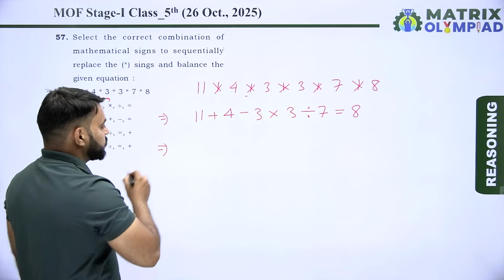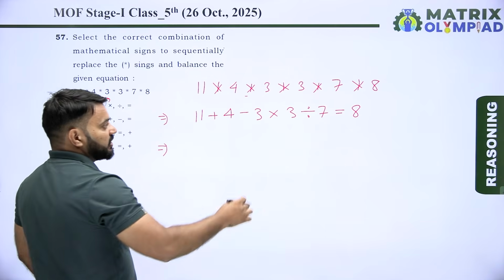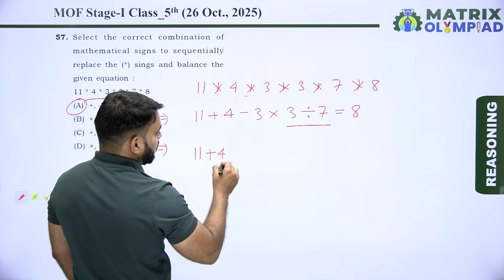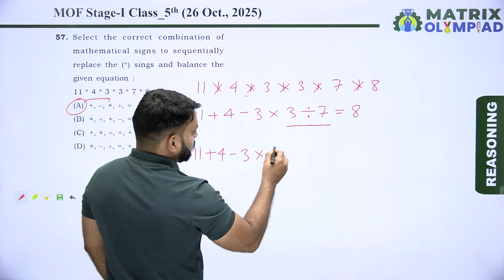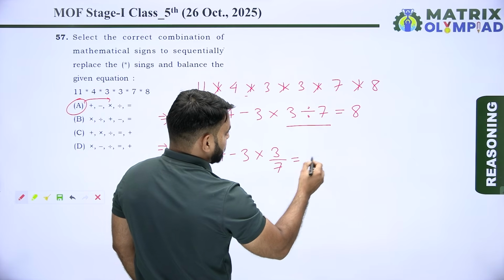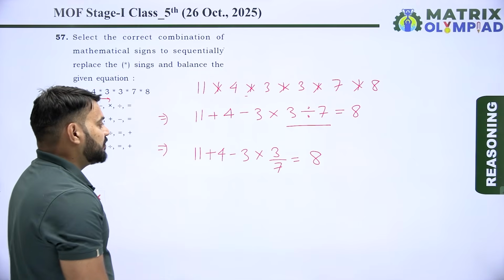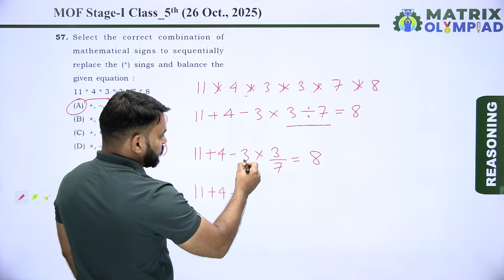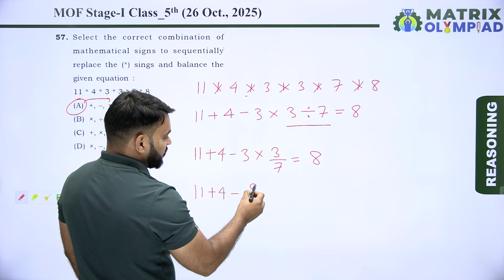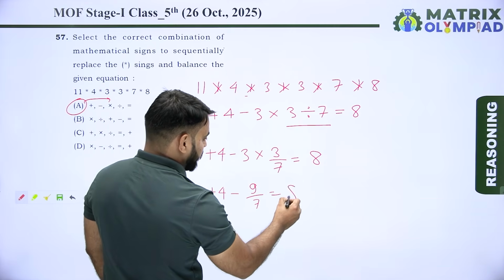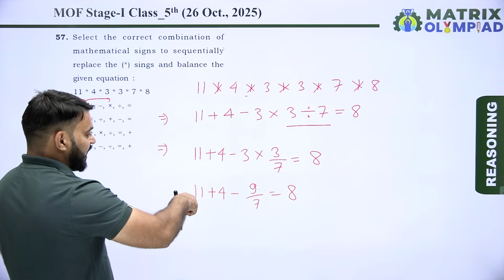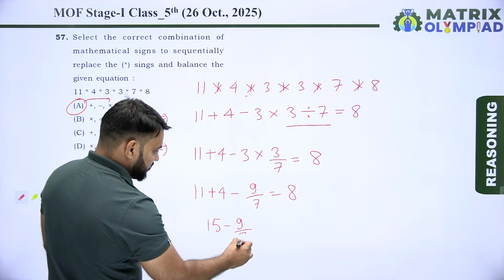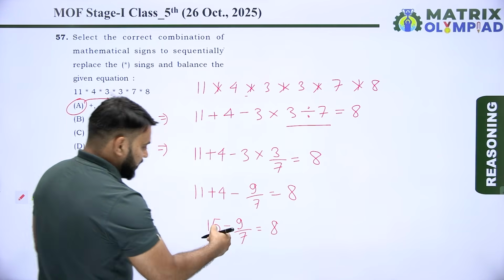Now using BODMAS rule in this equation, so first divide the numbers. So 11 plus 4 minus 3 into 3 divided by 7 is equals to 8. Now multiply the numbers. So 11 plus 4 minus 3 multiply by 3, it means 9 upon 7 is equals to 8. Now add the numbers. 11 plus 4, it means 15 minus 9 upon 7 is equals to 8.